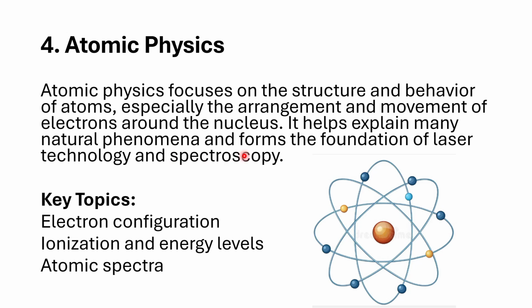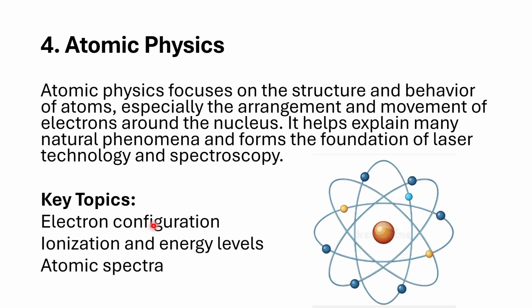Atomic physics is actually about the atom, how the electrons are arranged inside the atom, in energy levels and energy shells, and how an atom behaves with another atom, interacting with another atom through their valence electrons. So the study of how they interact with one another is the key aspect of atomic physics.